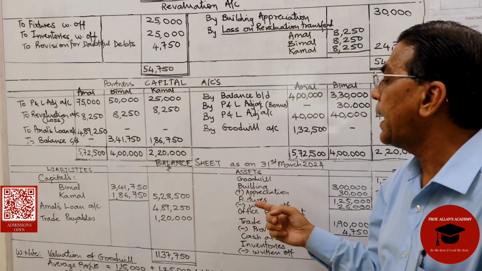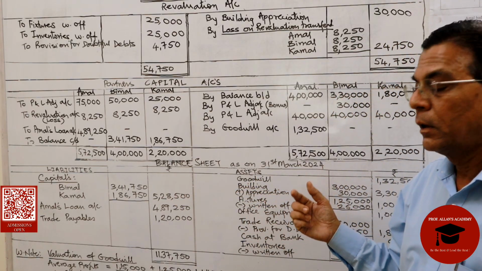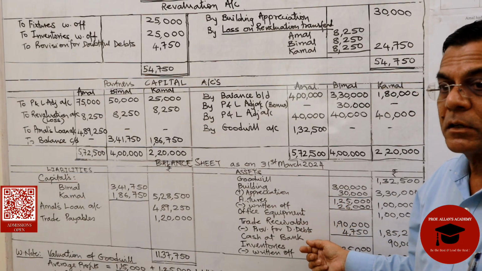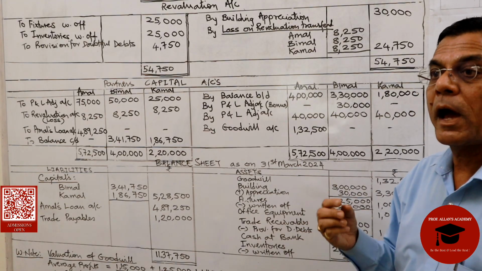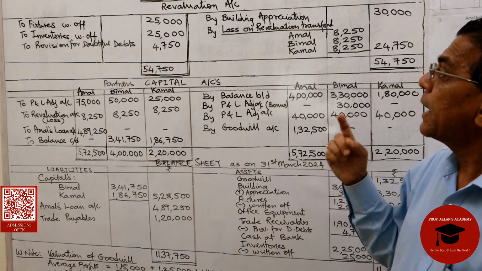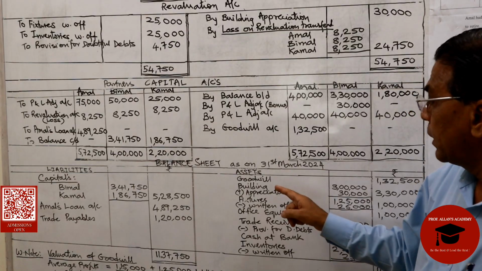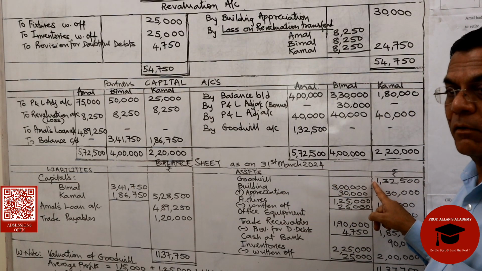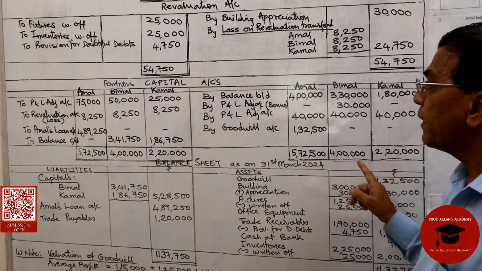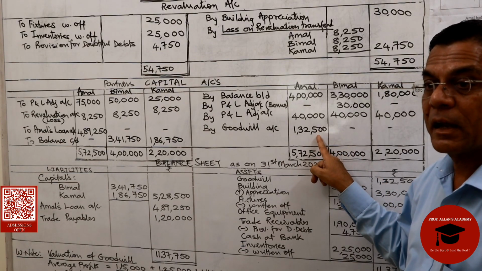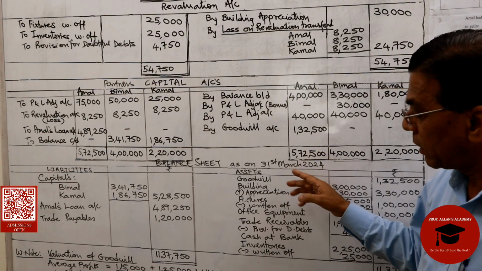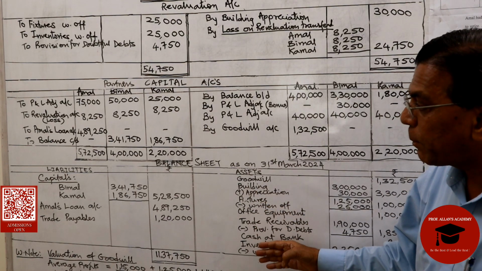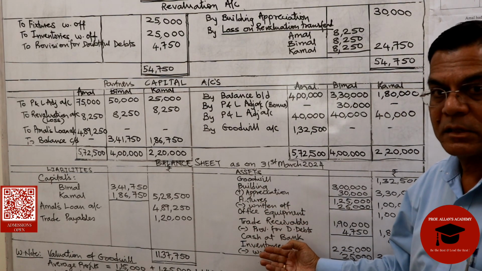That works out to 5,28,500. And I have prepared the balance sheet for you so that you have an understanding as to where that goodwill comes. Goodwill is shown in the balance sheet, 1,32,500. That means that was a debit effect, and you have given Amal a credit of 1,32,500. So the balance sheet is prepared for your understanding.